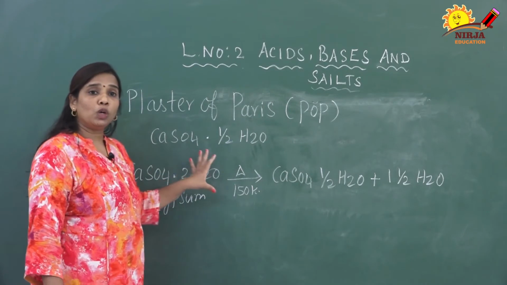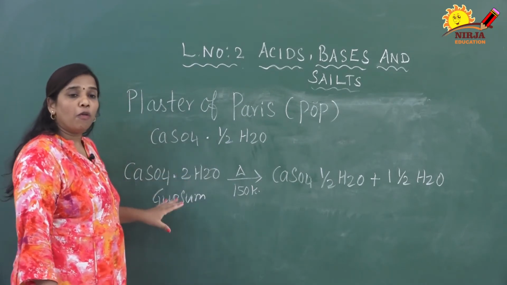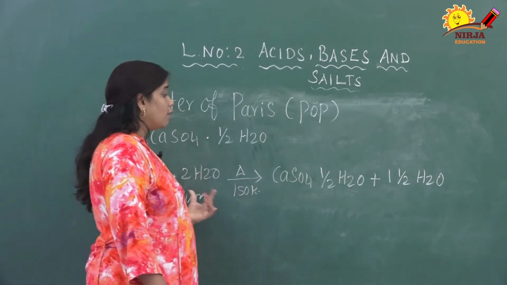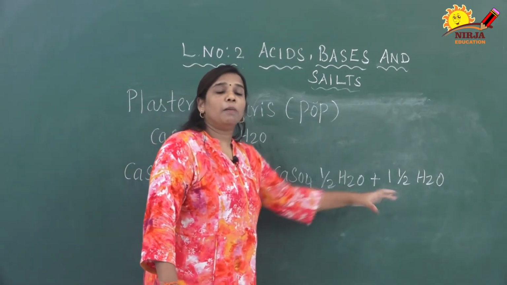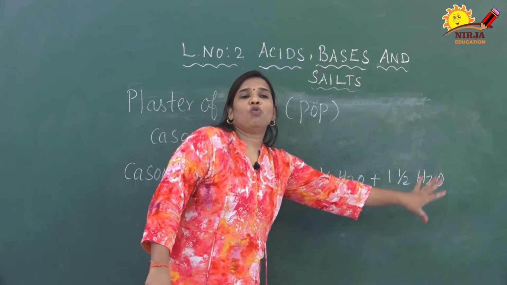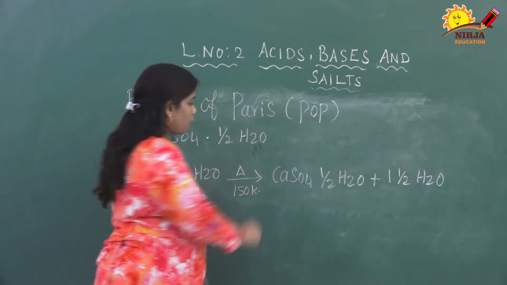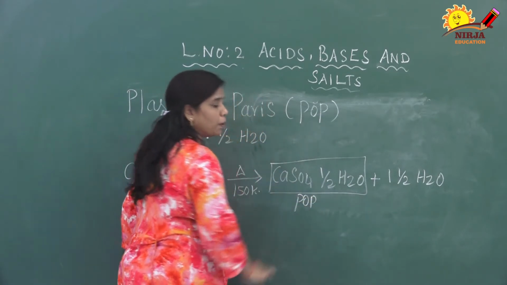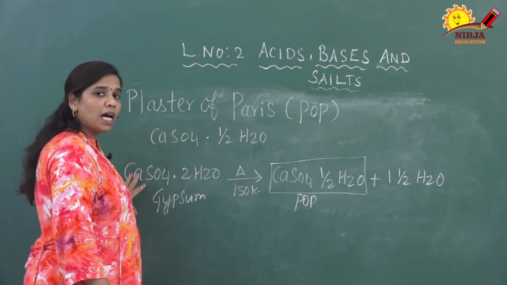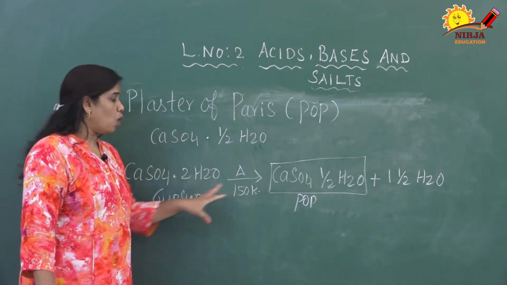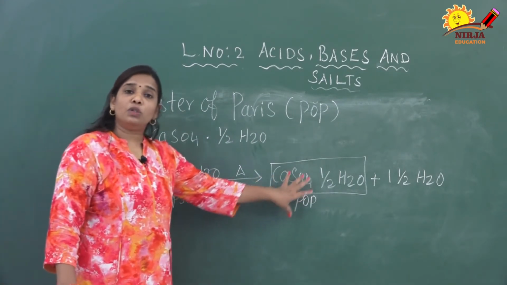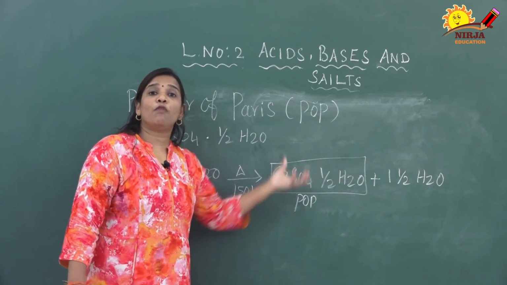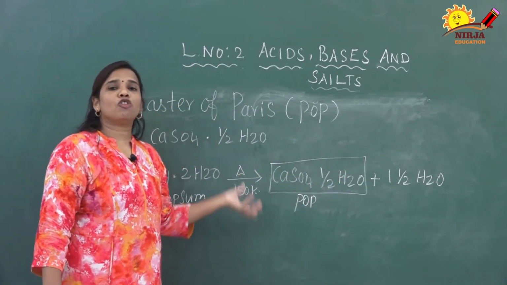Calcium sulfate 2H2O is called gypsum. When we heat the gypsum at 150 Kelvin temperature, it is converted into plaster of Paris, and 1.5 H2O molecules will be separated. So the POP is prepared from gypsum. Gypsum formula CaSO4 2H2O, when we heat it, is converted into CaSO4 half H2O. Calcium sulfate hemihydrate is called plaster of Paris.